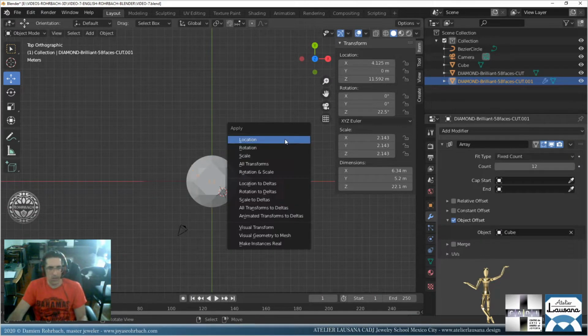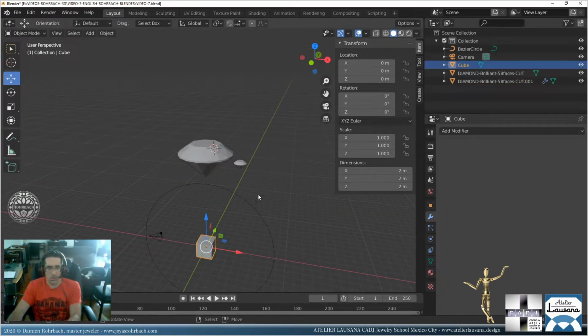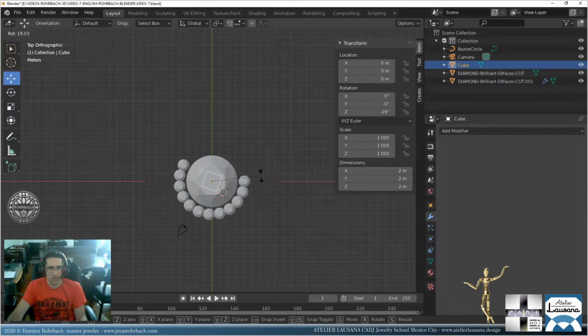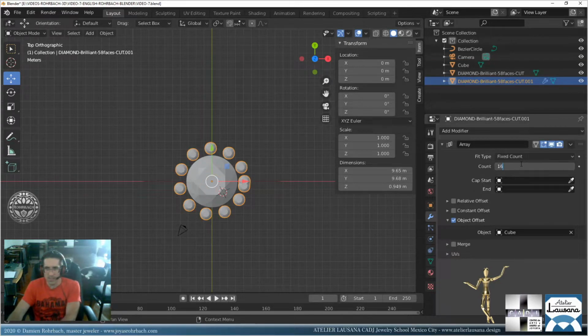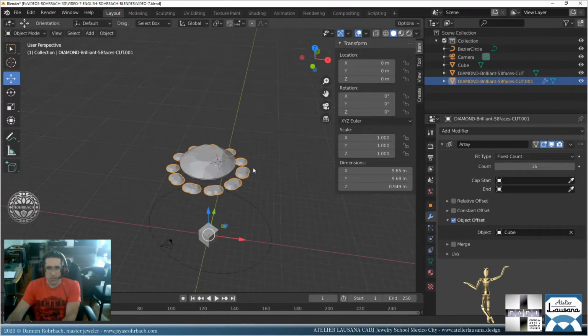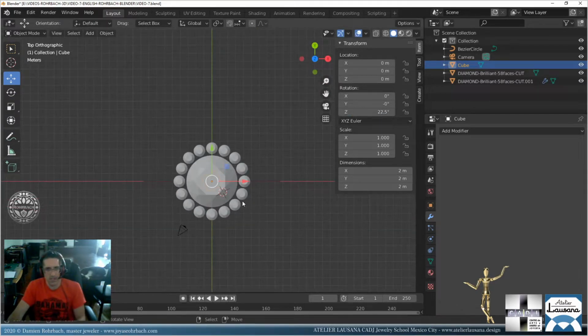Okay, here, Control A, all transforms. The cube is good. So let's start rotating the cube. So I put 12. We can do way more than that. So let's go at 16. And let's put for the cube 16. It's 20. How much is that? 360 divided by 16, 22.5. Yes, sir. Okay, 22.5 degrees, that's perfect.